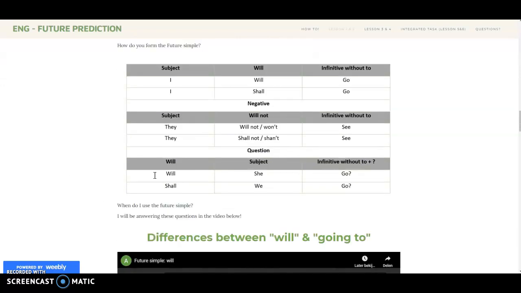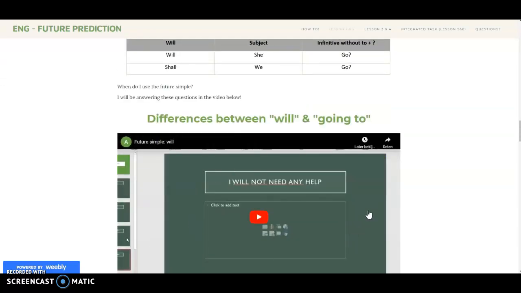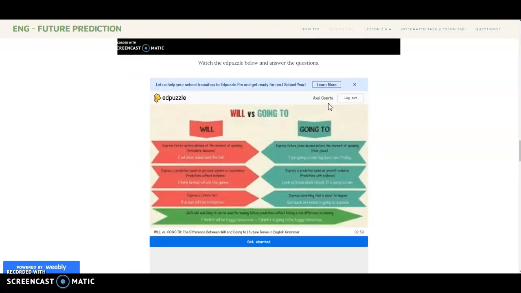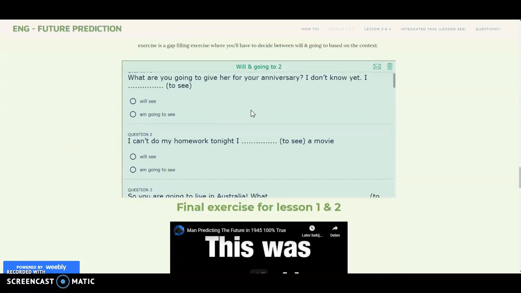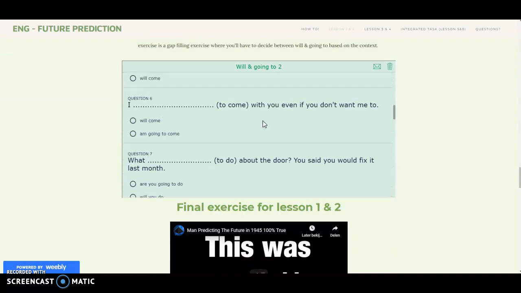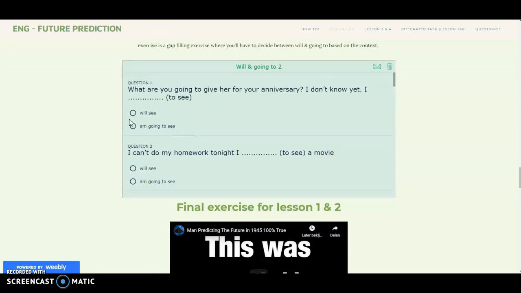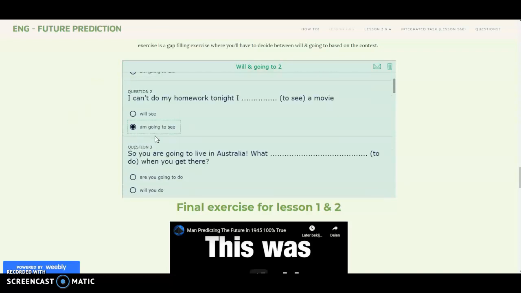Under the box, there will be another video of me describing how the future simple works, and any differences between the two tenses will be highlighted in another Edpuzzle. After this, we'll jump straight back into some exercises. These work similar to the earlier exercises. These are multiple answer questions now. So you just select the one you think is correct.